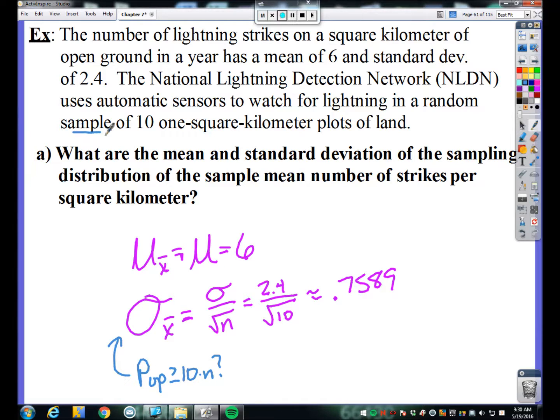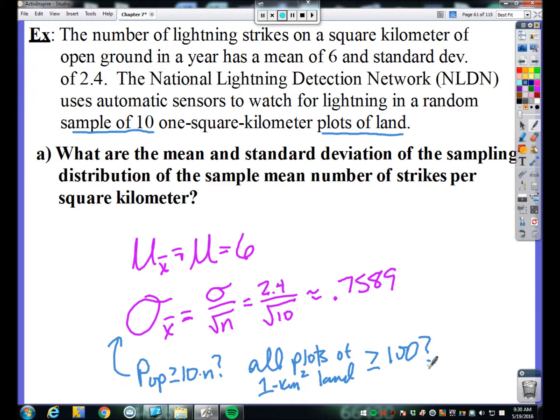Well, based on our sample size of 10, we were testing 10 plots of land, right? 10 1 square kilometer plots of land. So really our population is all plots of 1 kilometer square land. And can we assume that there are more than 100 1 square kilometer plots of land?